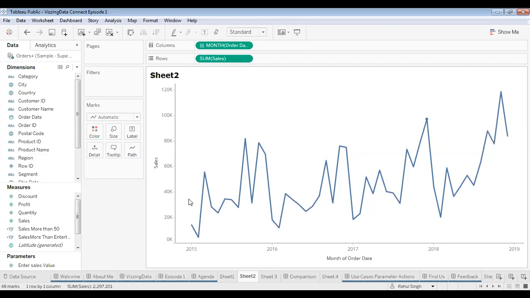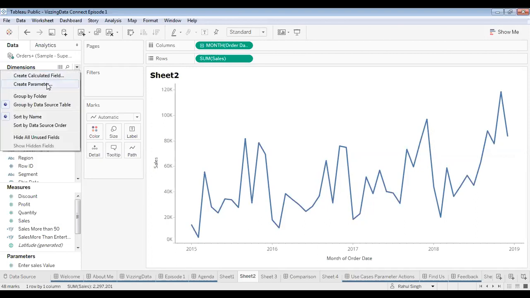We already know how to do it using a calculated field. You need to create a calculated field for the date that the user selects, and then, using that, you'll use a calculated field to select a year prior to that particular date. So quickly, we'll again create a parameter.